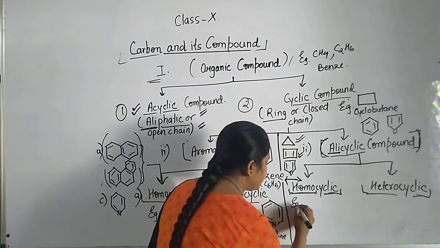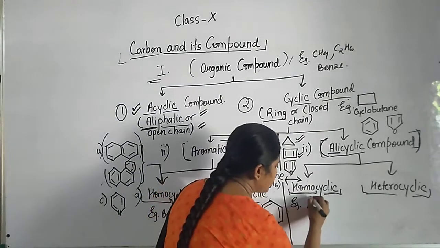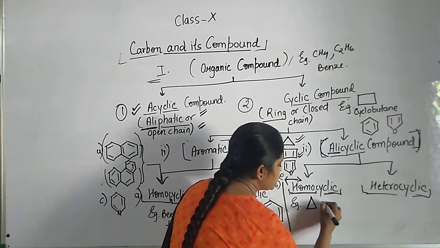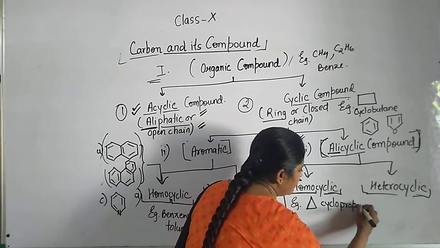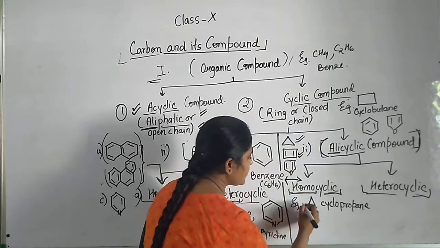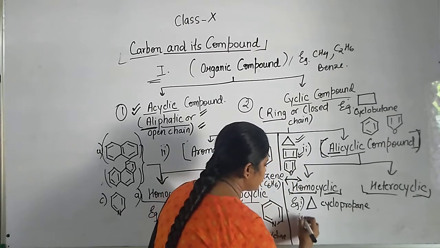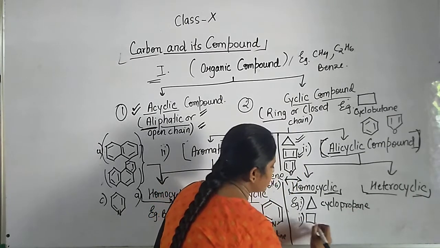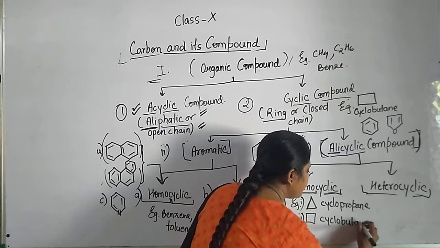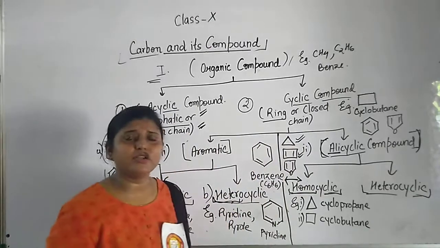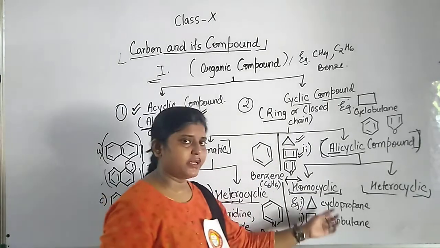Let us see some examples. The very first is cyclopropane. Now the second example is cyclobutane.